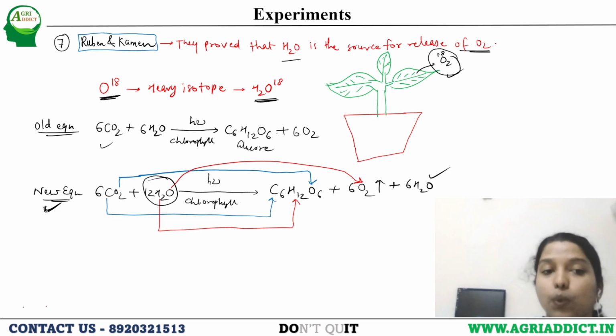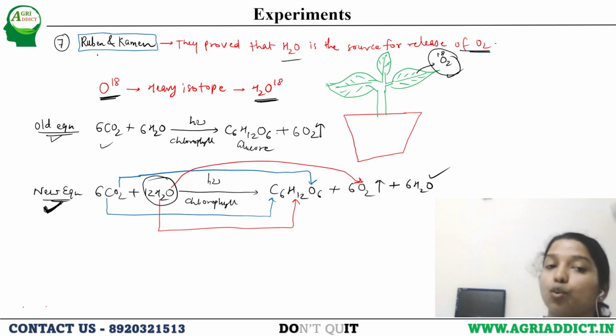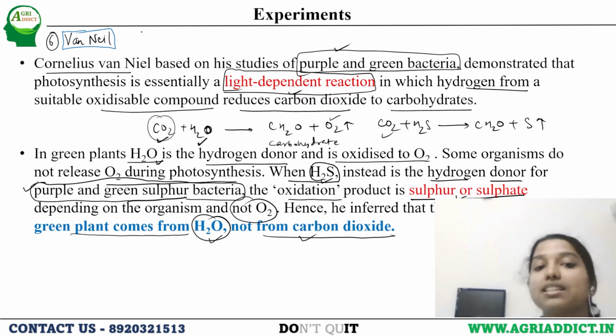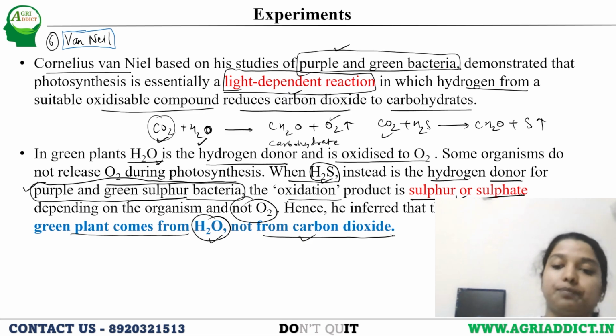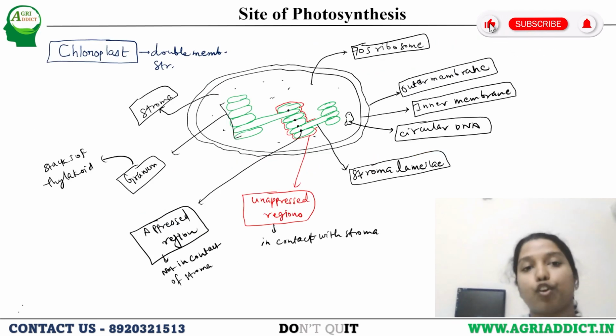This is a balanced equation. This is the correct equation which is followed now. Earlier, what we used to believe is that carbon dioxide provides the oxygen that is evolved in the whole reaction, but this is not correct. So who proved that? Rubin and Carmen proved that. But previously, Van Niel had suggested that the O2 evolved by green plants comes from H2O, not from carbon dioxide. Okay, so now comes the site of photosynthesis.